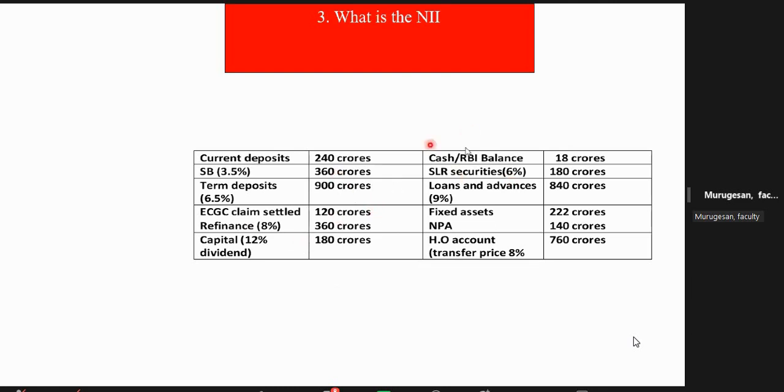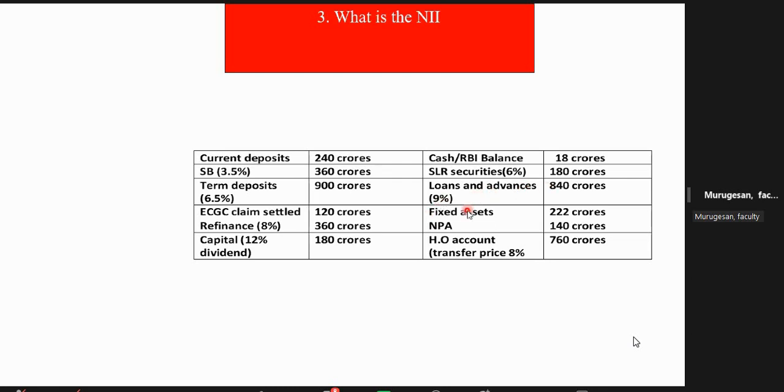This is a balance sheet. Sometimes they may give it like this, and sometimes you have to consider the balance sheet based on the data and calculate the NII. Here I have given it grouped together, but sometimes they will not group like this. You have to immediately understand. Current deposit you put this side, savings bank you put like that. You have to regroup. Suppose cash also they will give all jumbled. Cash 18 crore, cash has zero income. These are all income, this is the expenditure. Here SLR securities income: though it is mandatory, it is earning 6% income. Loans and advances 9%.